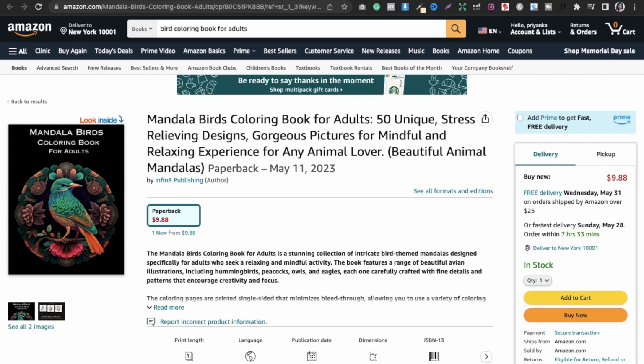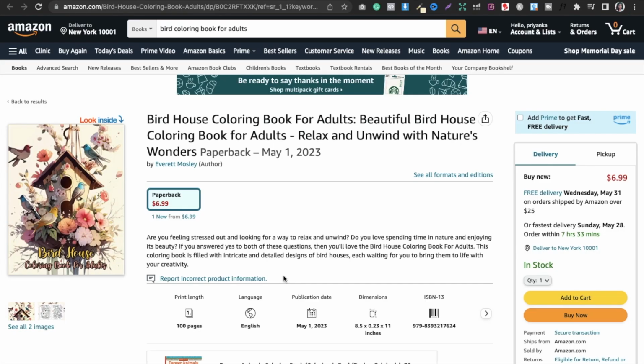Okay, similarly you can look for bird house coloring books, and see how many books are available for the niche bird house coloring book, how many pages, what the price is, etc., and then you can make a better book from that.